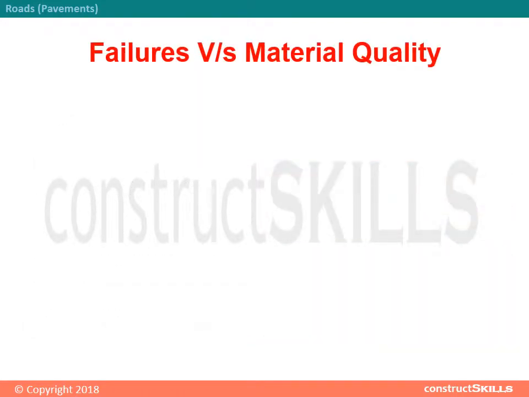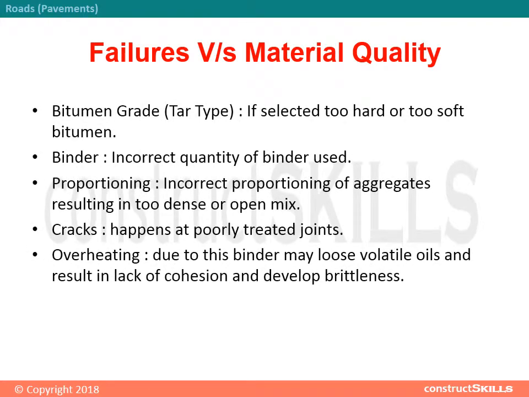Failures versus material quality. Bitumen grade, tar type, if selected too hard or too soft bitumen. Binder, incorrect quantity of binder used. Proportioning, incorrect proportioning of aggregates resulting in too dense or open mix. Cracks, happens at poorly treated joints. Overheating, due to this binder may lose volatile oils and result in lack of cohesion and develop brittleness.